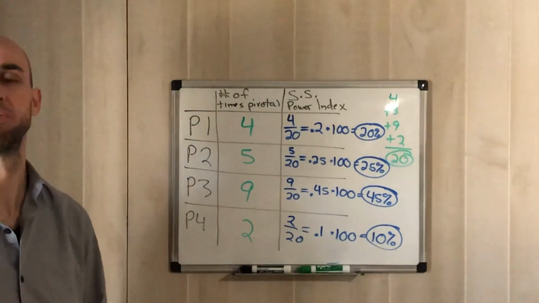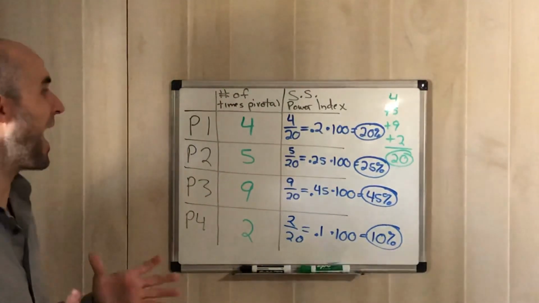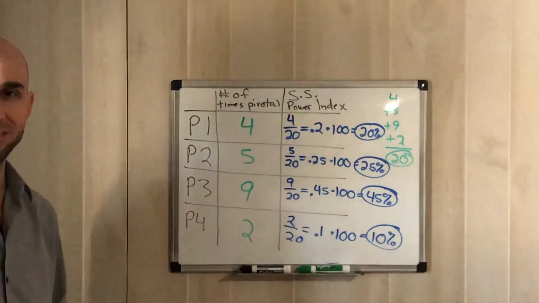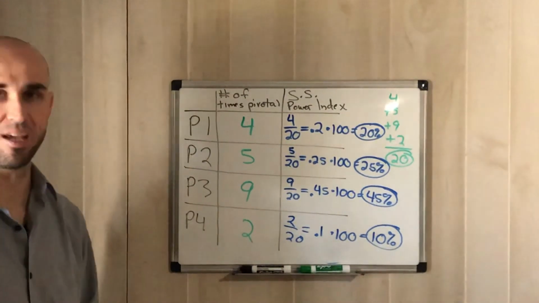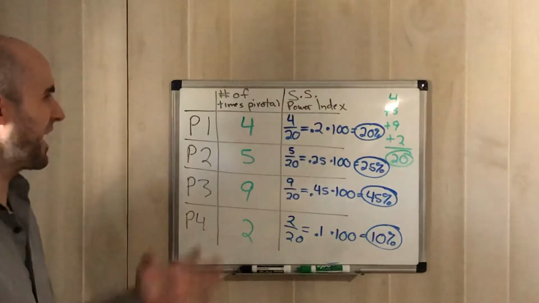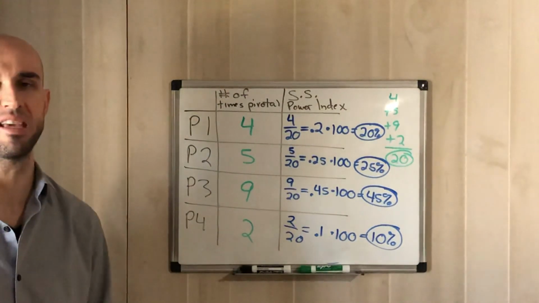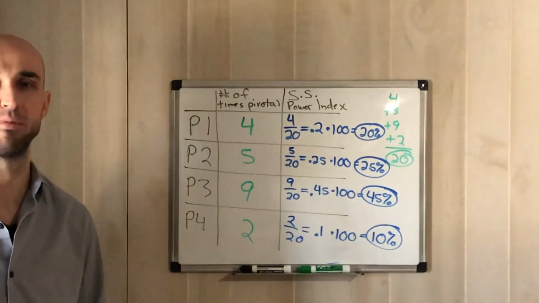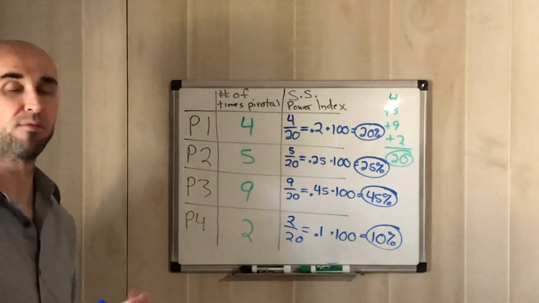Again, that's what the Shapley-Shubik power index is for. It's to see how pivotal a player is in all the given sequences that we have. Again, it's a good way for us to just be able to see how important they are to helping teams pivot for the win.